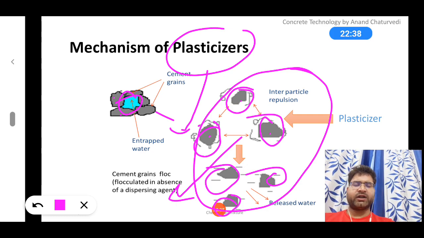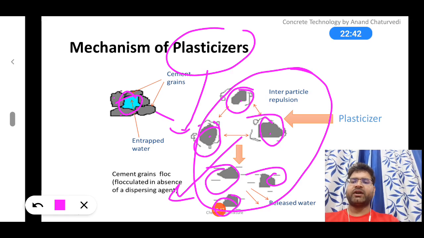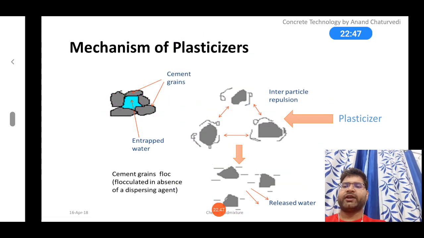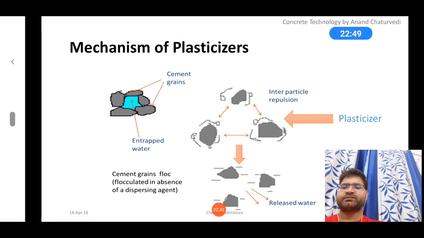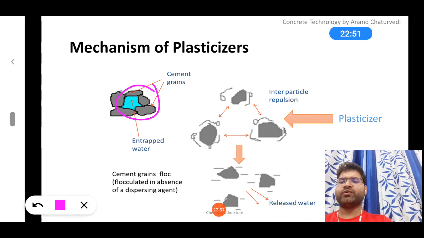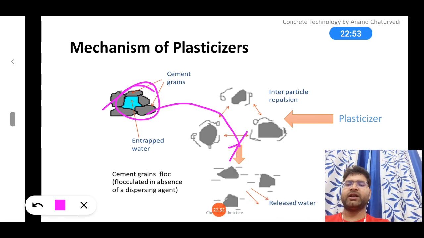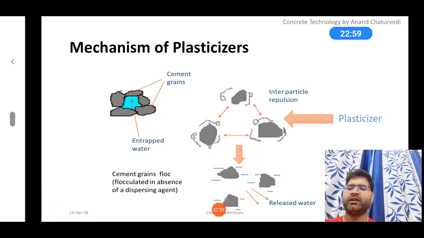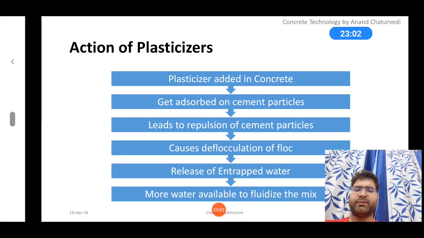So the entrapped water would now be available for further reactions. Whatever water has been entrapped over here would be available, and it will contribute to the hydration process of cement. So workability will increase. So this is the mechanism.